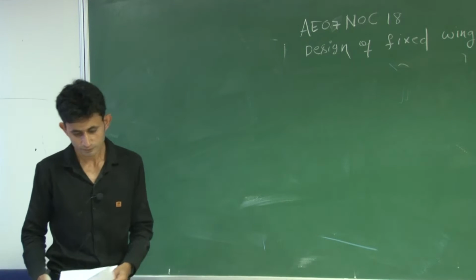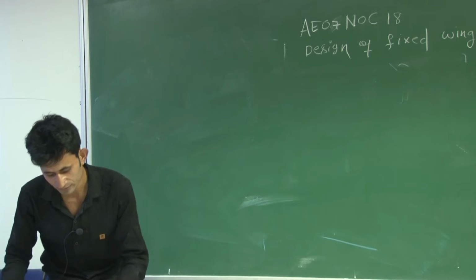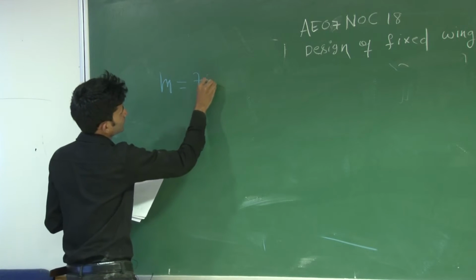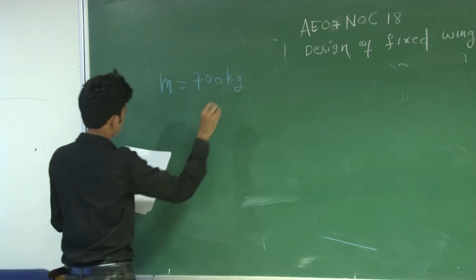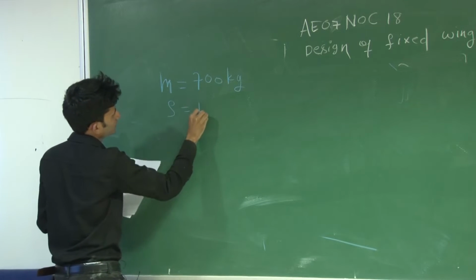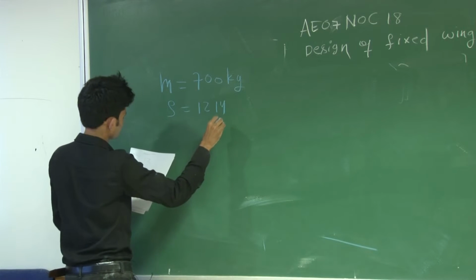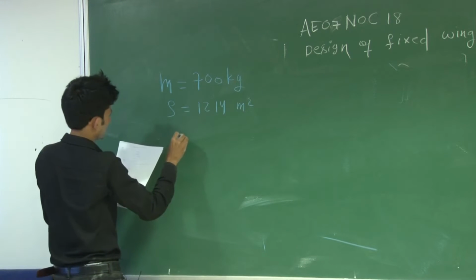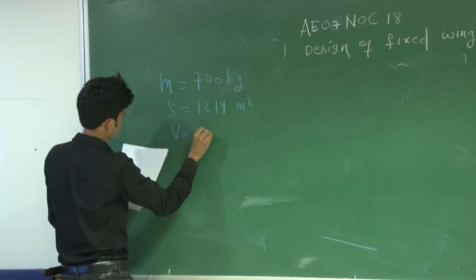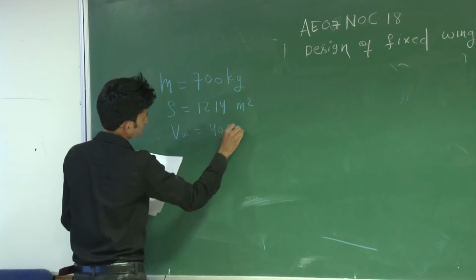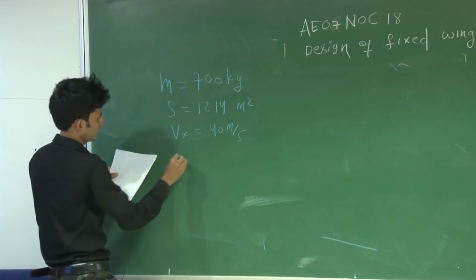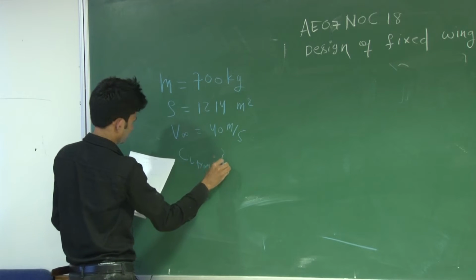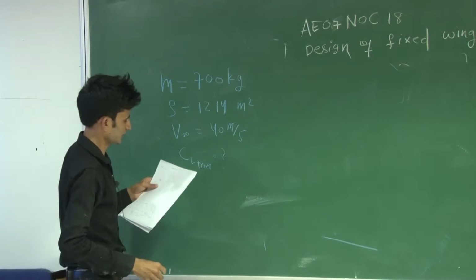So basically the given information is the mass of the aircraft, which is 700 kg, and wing area is 12.47 meter square, and free stream velocity is 40 meters per second, and you have to find the CL trim. This is at mean sea level.